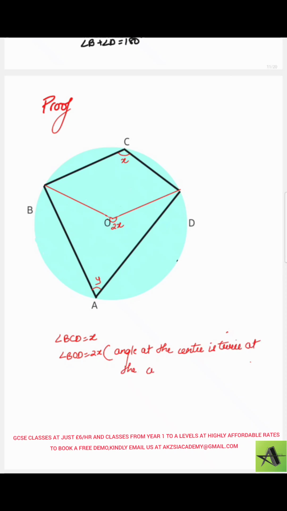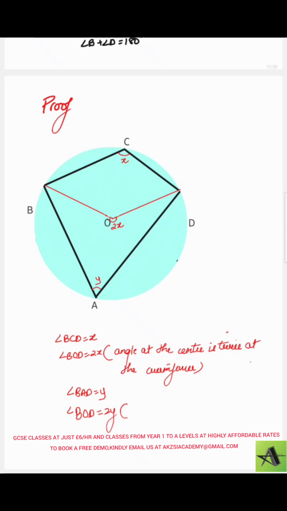Now similarly, if I say this is angle y, which is here, this arc is subtending this angle here. So at the center, the same arc is making this angle at the center. That means this angle will be 2y. So I can say that we know angle BAD is y, then angle BOD will be 2y by the same, that is angle at the center is twice at the circumference.